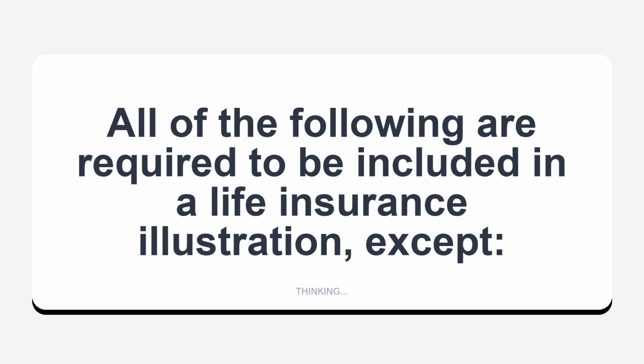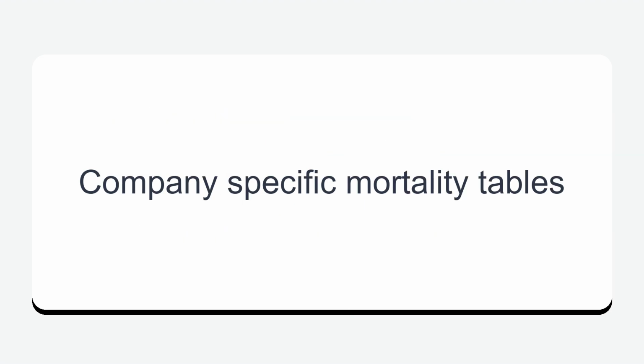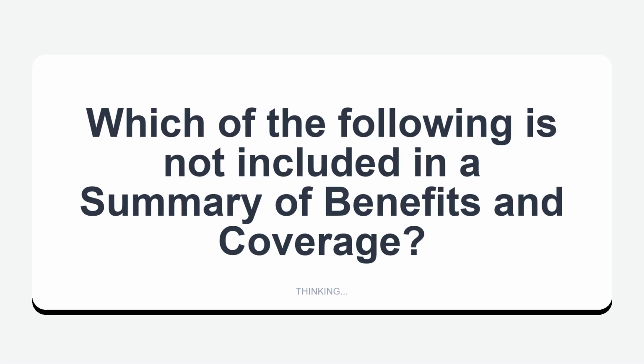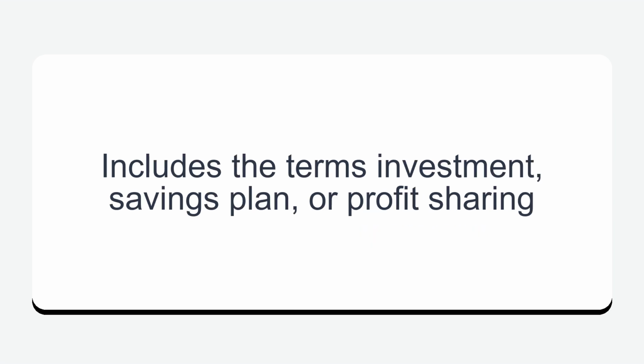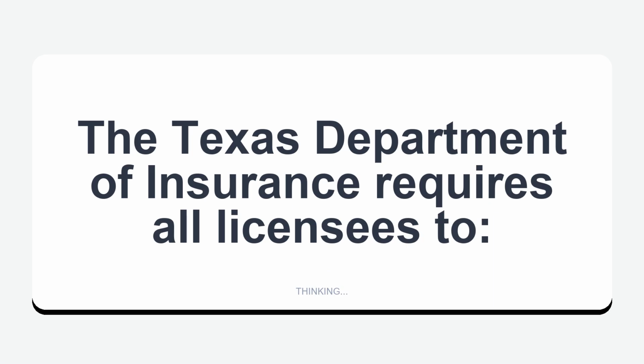All of the following are required to be included in a life insurance illustration, except company-specific mortality tables. Which of the following is not included in a summary of benefits and coverage? Premiums. With respect to advertising requirements, all of the following are allowable unless the insurer includes the terms investment, savings plan, or profit sharing. The Texas Department of Insurance requires all licensees to be honest, trustworthy, and reliable.